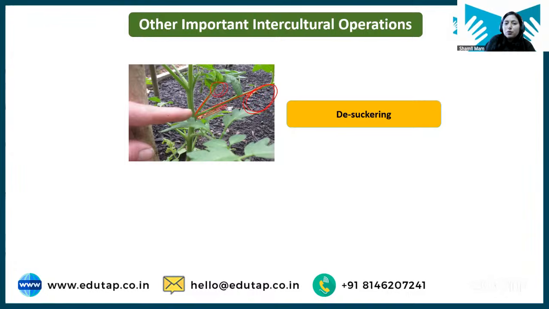So we remove the extra suckers that grow from any particular point. We just allow one branch to grow, and if any extra sucker grows, we remove that sucker. That intercultural operation is known as desuckering, where we remove extra suckers in order to effectively utilize the plant food and to get good quality produce. Clear?